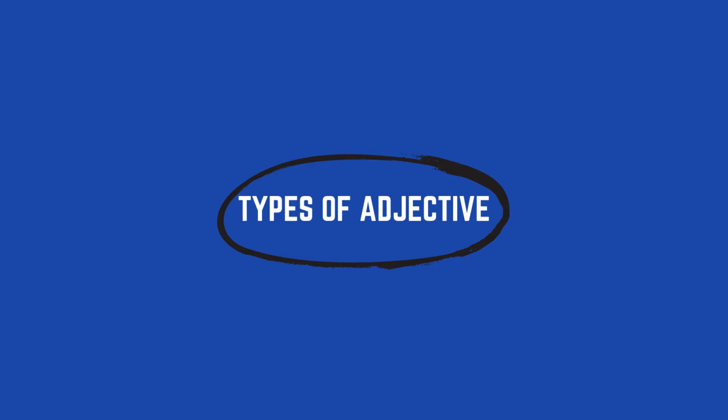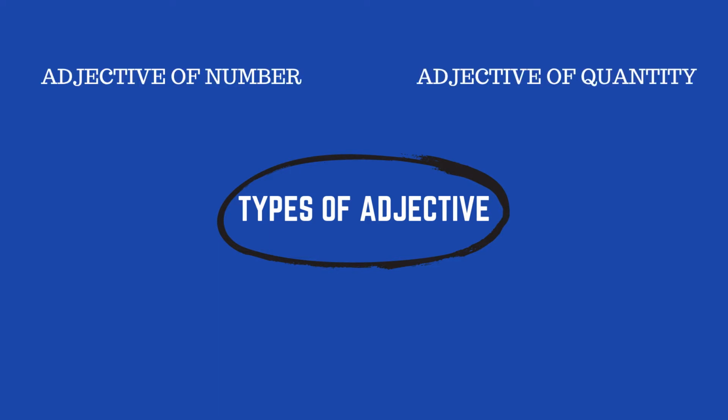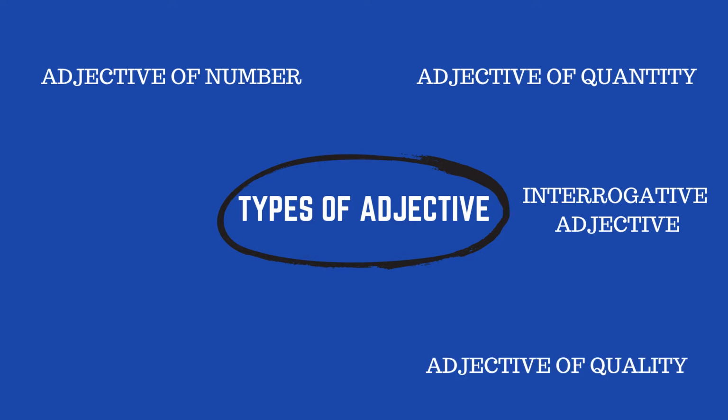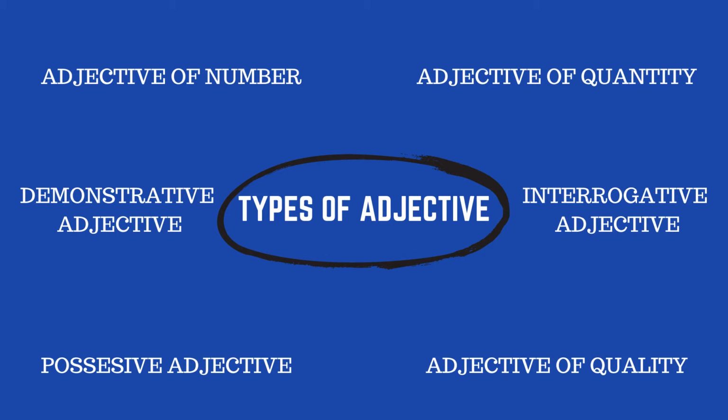Adjectives are divided into various types, but we will only look into 6 of them. These are adjective of number, adjective of quantity, interrogative adjective, adjective of quality, possessive adjective, and demonstrative adjective. Now, let's look into them one by one.